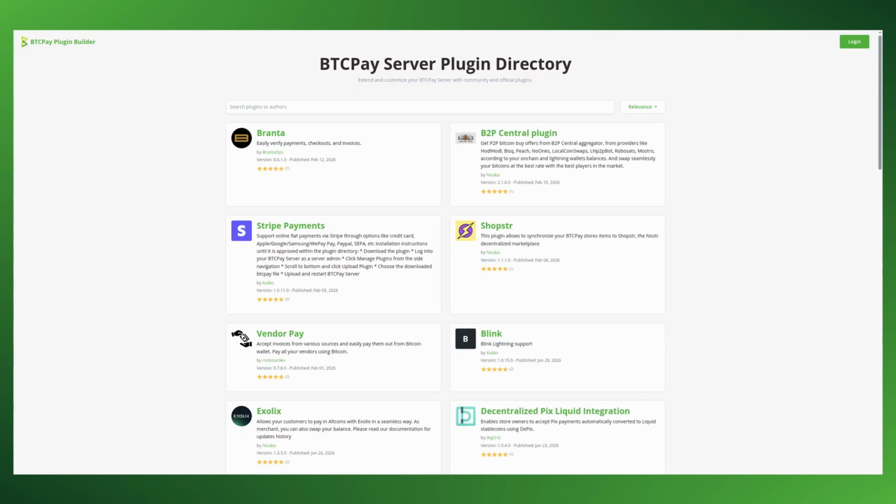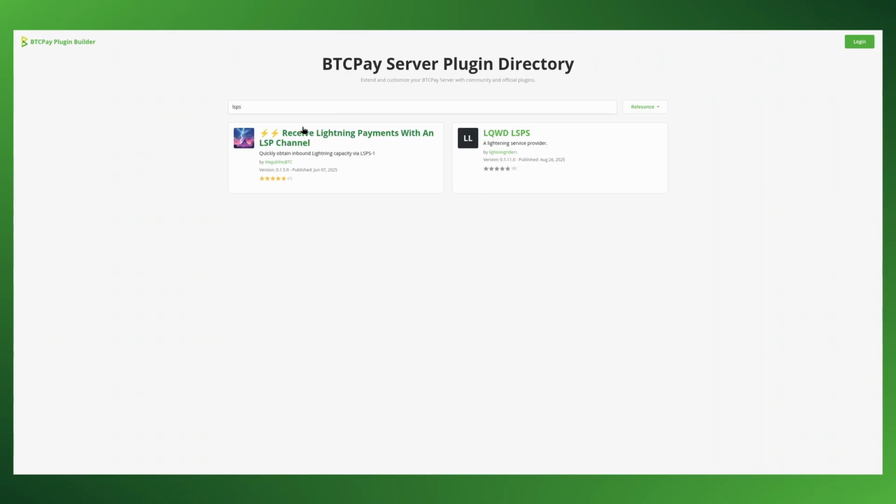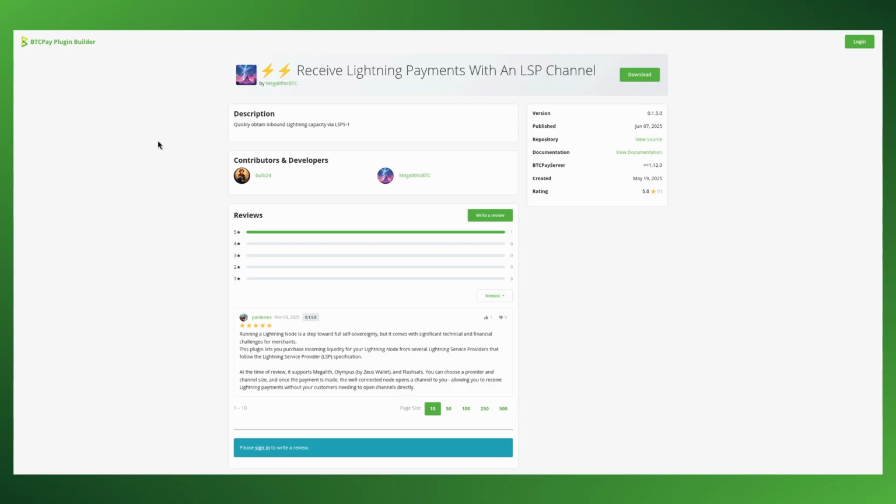Hello and welcome to our tutorial on how to use the LSPS plugin to get Lightning inbound liquidity. I will show you here the LSPS plugin on our plugin directory. You can see it here. And as you can see, it was contributed by Megalithic, and I will show you now how to install it.